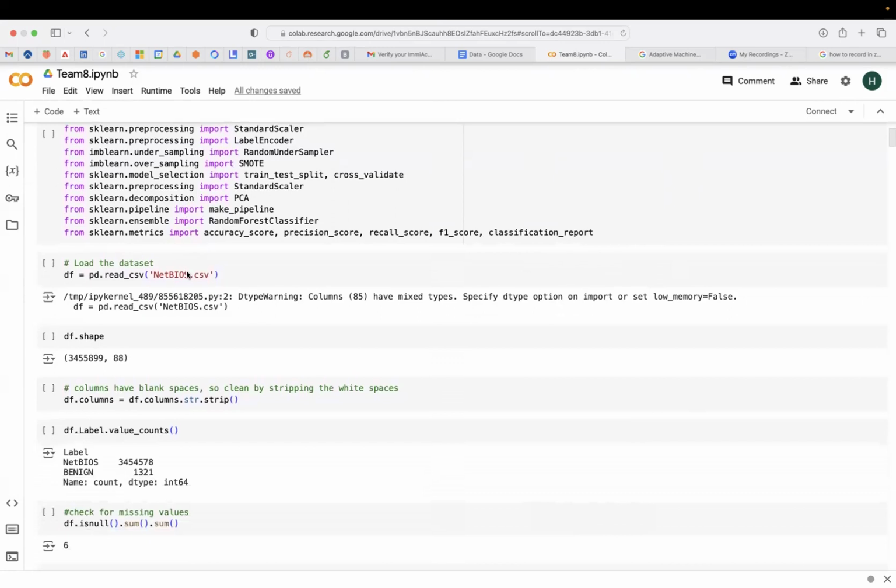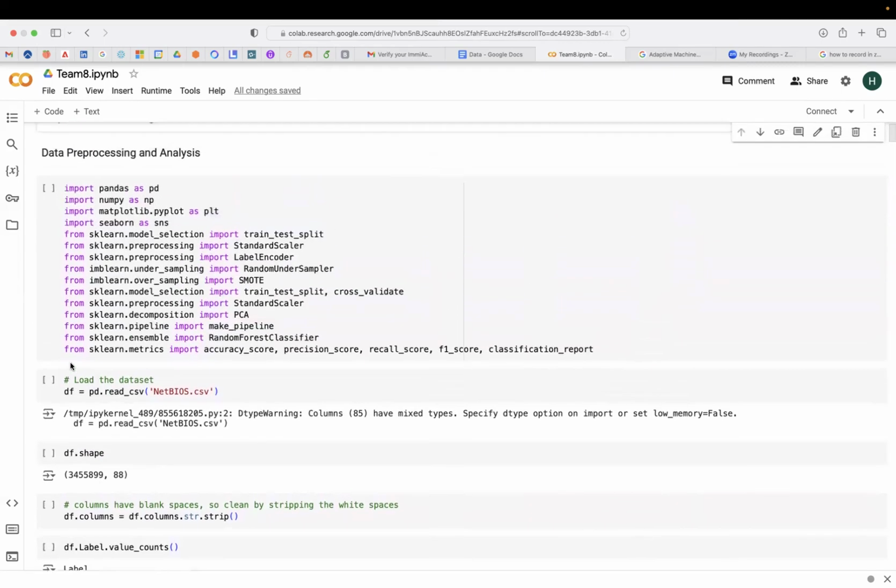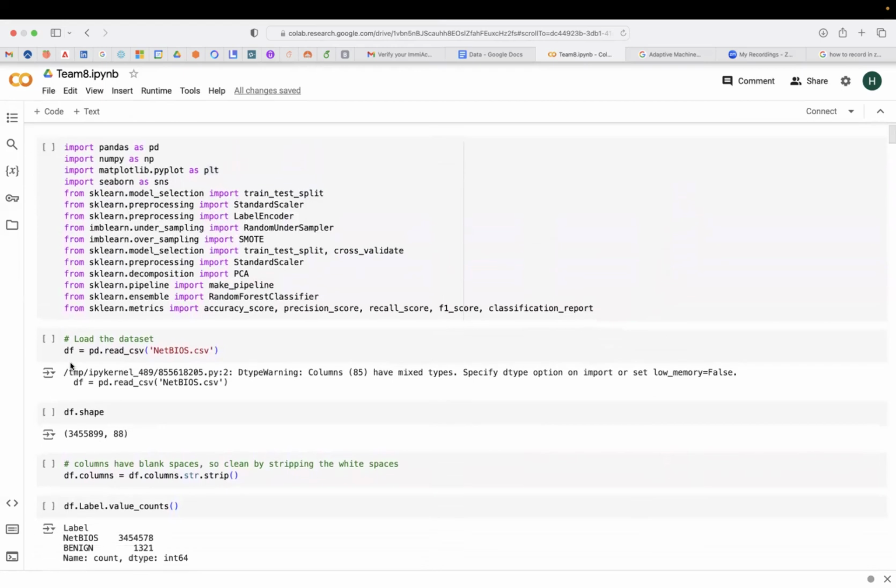So coming to the data set, we've used a NetBIOS data set. This data set basically contains 3.4 million rows of data and about 88 columns in total, which includes the target label, which tells us whether the network traffic is benign or whether it is NetBIOS, which is attack. So we first proceeded with data cleaning and data pre-processing steps to enrich our data for our modeling.